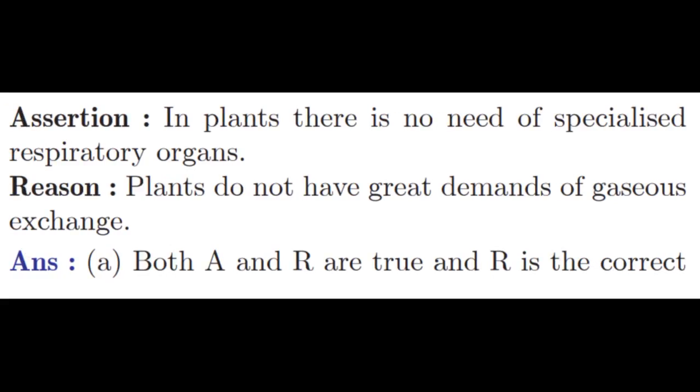Assertion: in plants, there is no need of specialized respiratory organs. Reason: plants do not have great demands of gaseous exchange. Of course, assertion and reason are true and R is the correct explanation for the assertion, because plants do not have any special demand for excessive oxygen or any type of gases. So that's why they don't have any specialized respiratory organ. Through the process of diffusion, through the stomatal openings, they exchange carbon dioxide and oxygen.